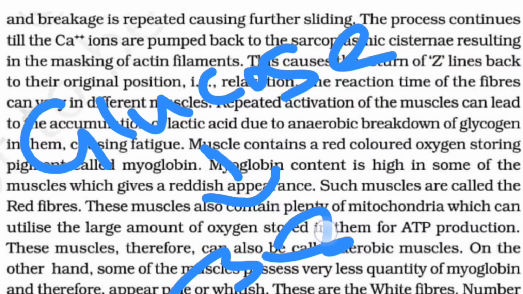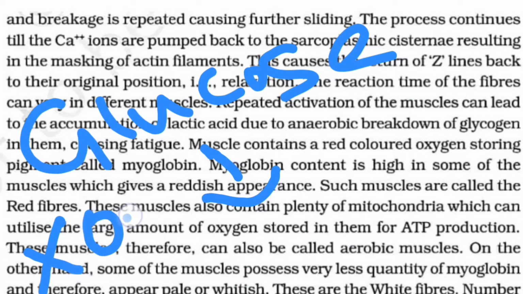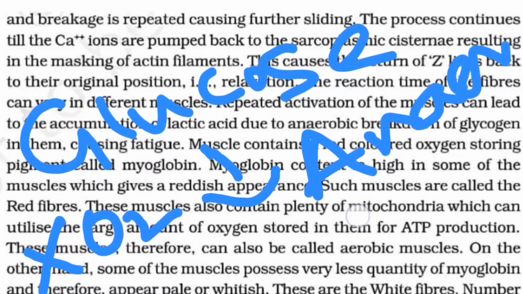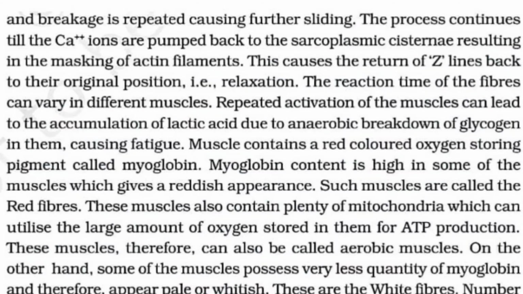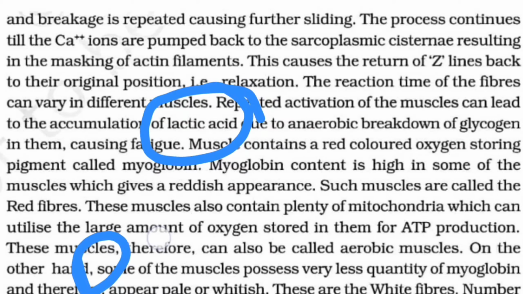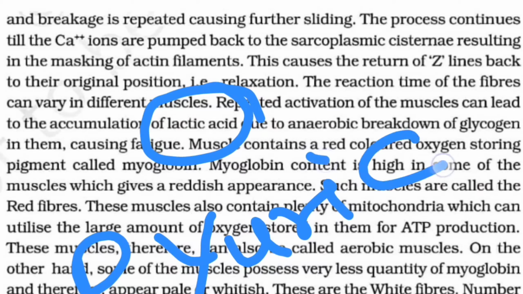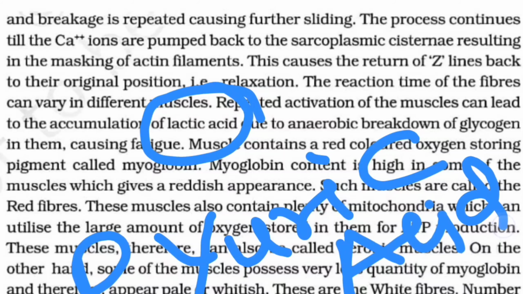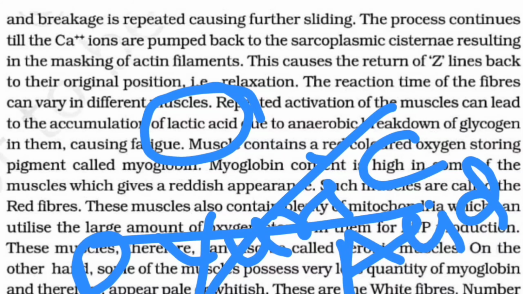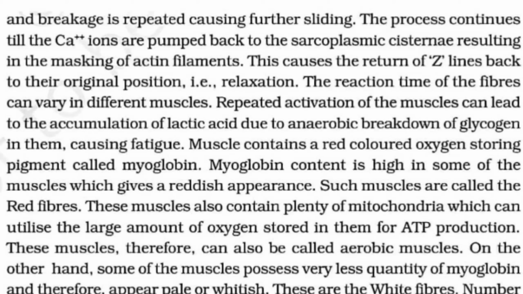Now, if the oxygen is not present, then what will happen? If there is no oxygen, this process will be anaerobic, and now we'll be getting only 2 ATPs because of the formation of lactic acid and not pyruvic acid. Now here it will ultimately cause fatigue.